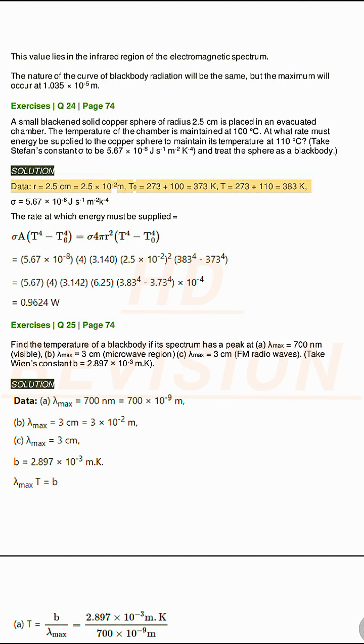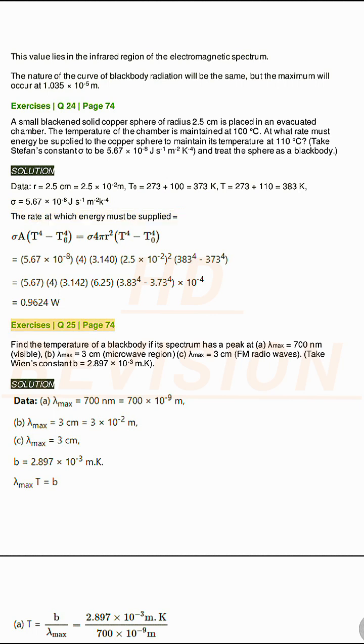Solution. Data. R equals 2.5 centimeters equals 2.5 times 10^-2 m. T0 equals 273 plus 100 equals 373 K. T equals 273 plus 110 equals 383 K. Sigma equals 5.67 times 10^-8 J s⁻¹ m⁻² K⁻⁴. The rate at which energy must be supplied equals